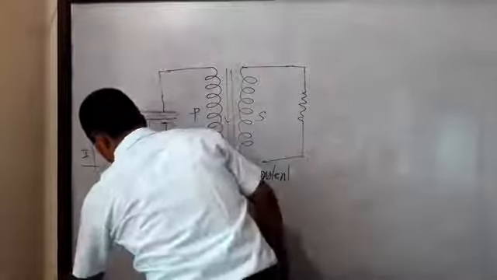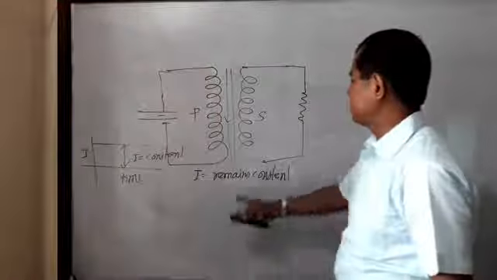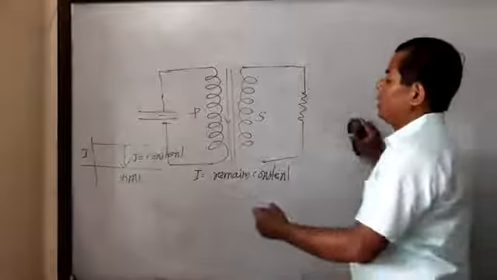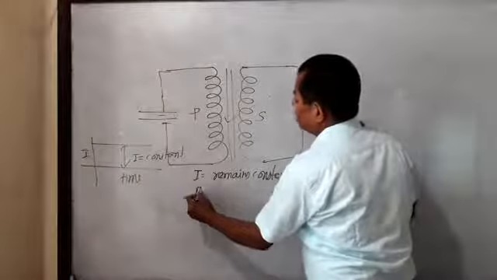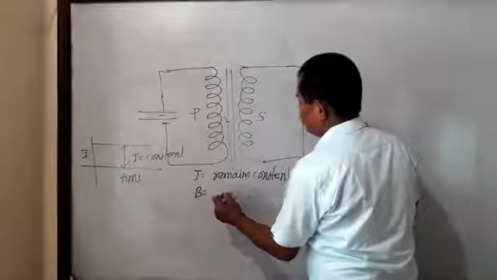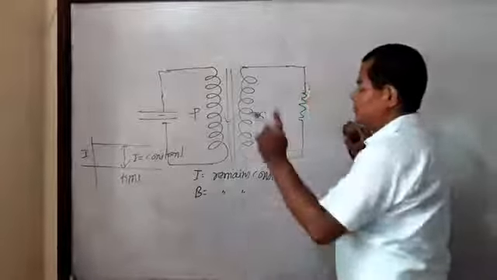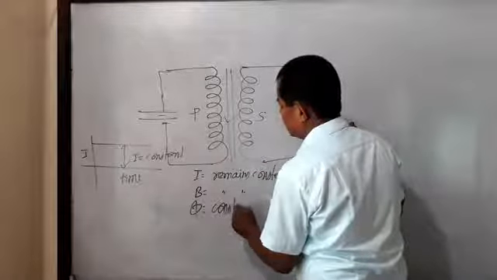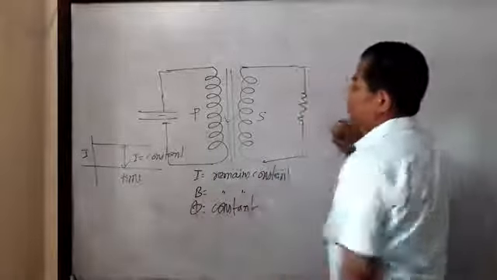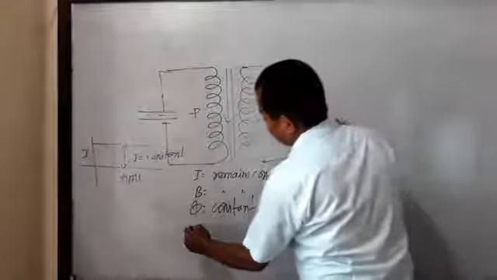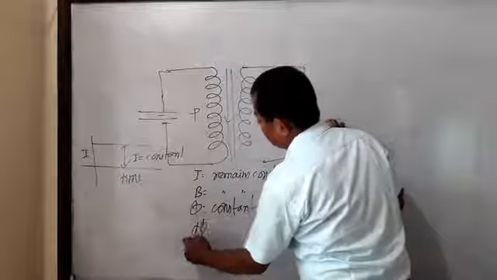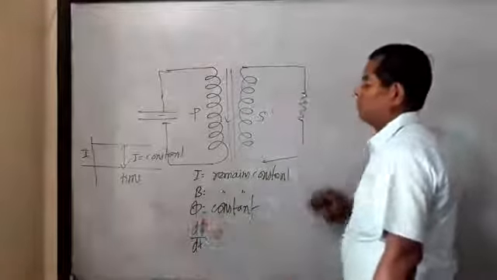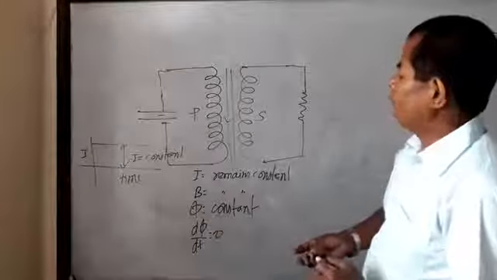As the value of current remains constant, the value of B also remains constant. As B is constant, flux is also constant. As flux is constant, dφ/dt is equal to 0. No induced EMF. Means, what is the answer?